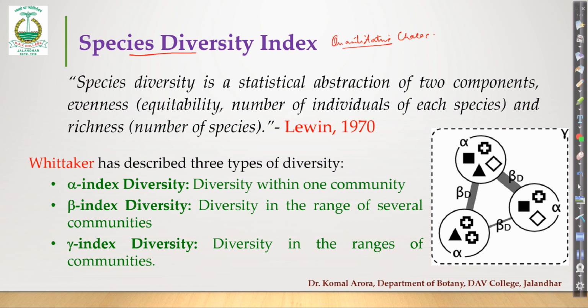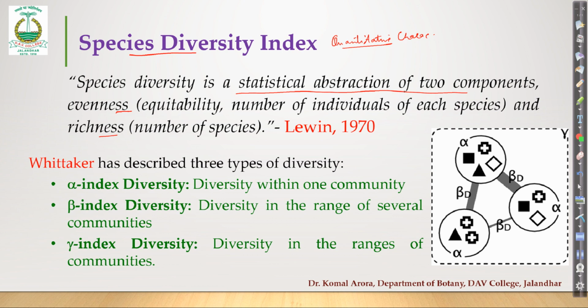As the name says, that means diversity of the number of species in a particular area. That will be called species diversity. But basically it is not only related to the number, but it is related to two components. So it is called a statistical abstraction of two components. One is evenness and another is richness. What is evenness? Evenness means equitability.